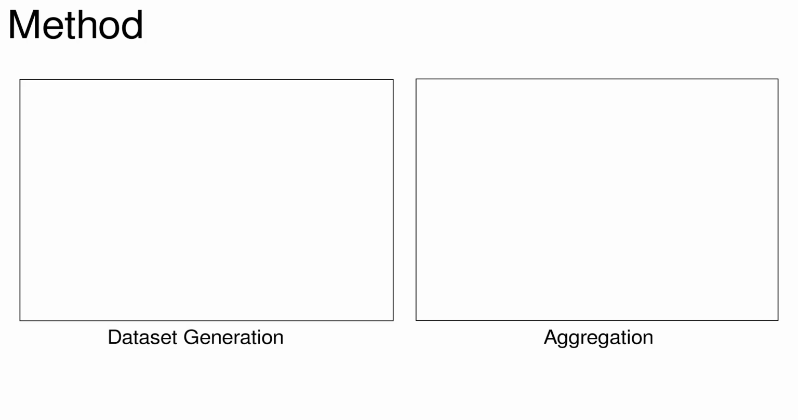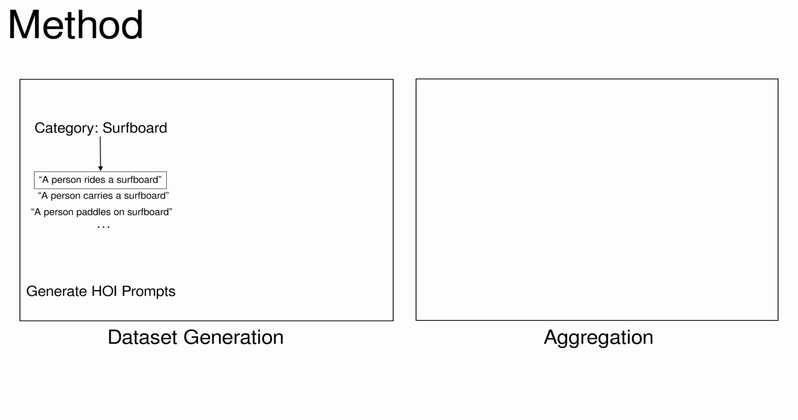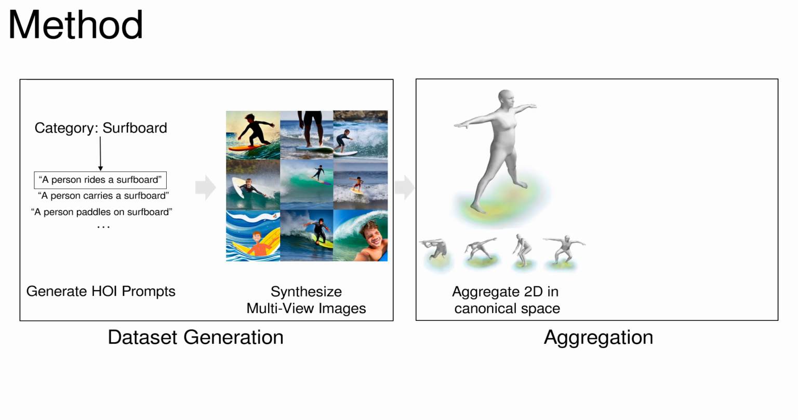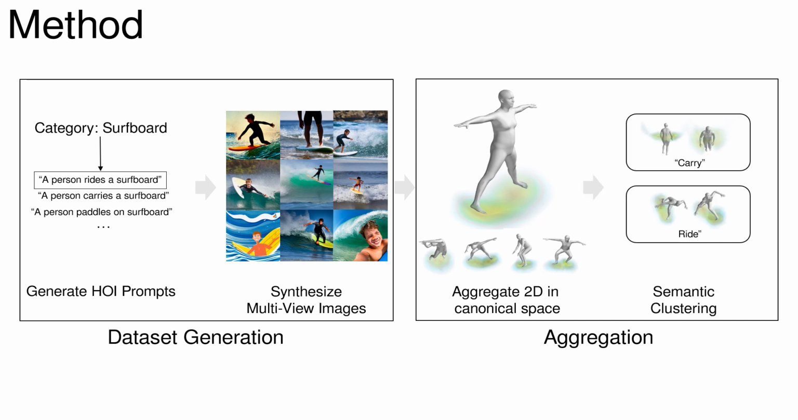Chorus tackles each challenge in two phases. The first phase, the dataset generation phase, starts by generating prompts that describe the semantics of the HOI, and creating a database of multi-viewpoint images faithful to the HOI prompt, using diffusion models. The second phase is the aggregation phase, where we extract 2D cues from the images and aggregate them to 3D canonical space. By cleverly selecting the images to aggregate, we can infer distribution per semantic type of HOI.